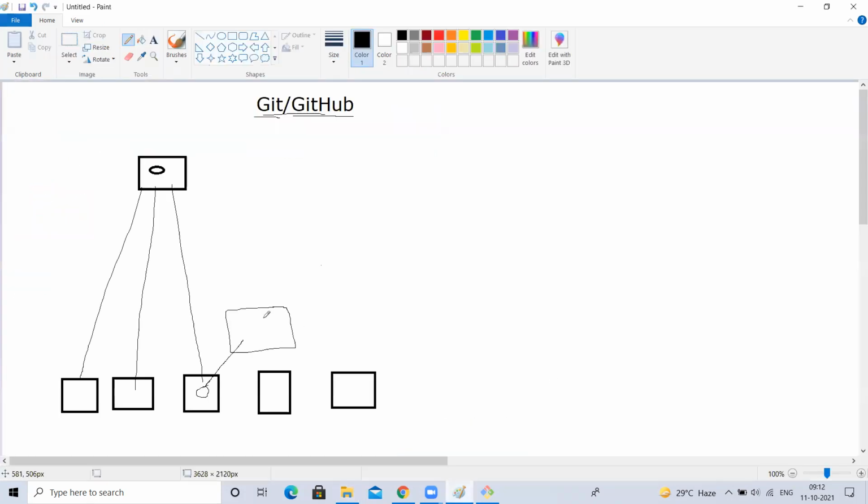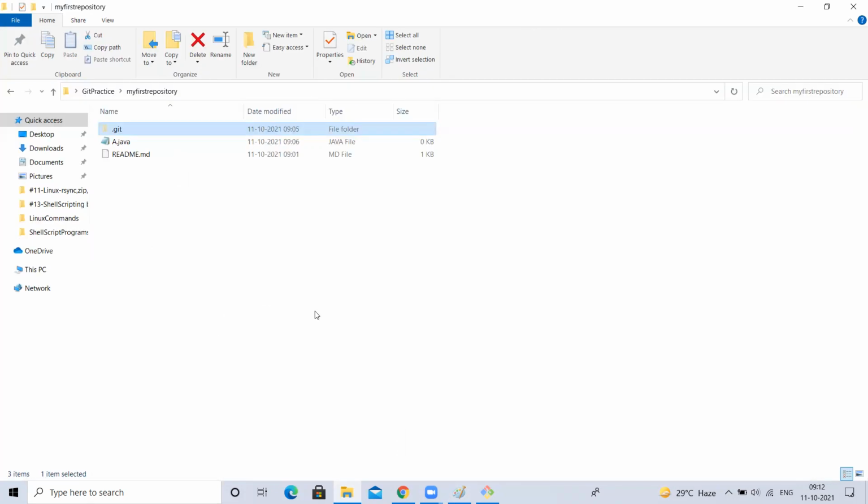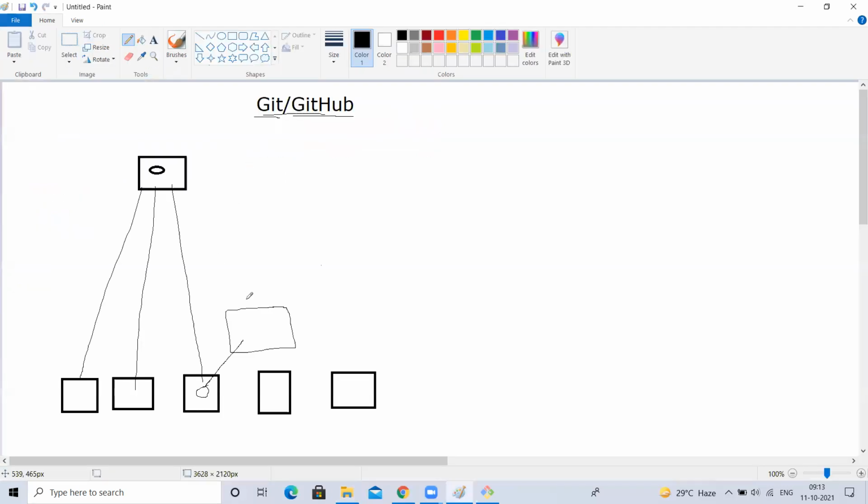Now, why are we adding a staging area? Sir, you can ask, why can't I directly commit into this GitHub repository? Whenever I commit into this repository, then only a version ID will be generated, and then only it will track the changes and who made the changes, all the information. Why do I have to add into the staging area? It is not possible. Without adding a file into the staging area, you cannot commit it. Directly committing is not possible. First, you have to add it to the staging area.